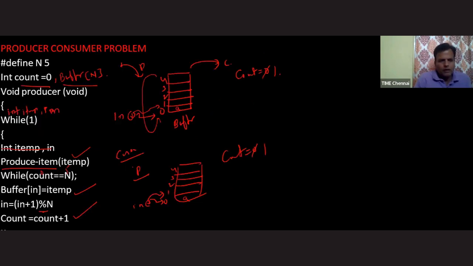Whenever the producer becomes illegal, let's assume there are 5 elements inside the buffer. Try to imagine this one because I don't want to explain it once again. If 5 elements are there, the count value is 5. The producer comes here and checks whether 5 equals 5. Yes, the answer is true, so it goes for busy waiting. Obviously for the 6th element the producer is illegal, so we stop the producer because he already kept 5 elements and the total buffer is full. Now the consumer will come.